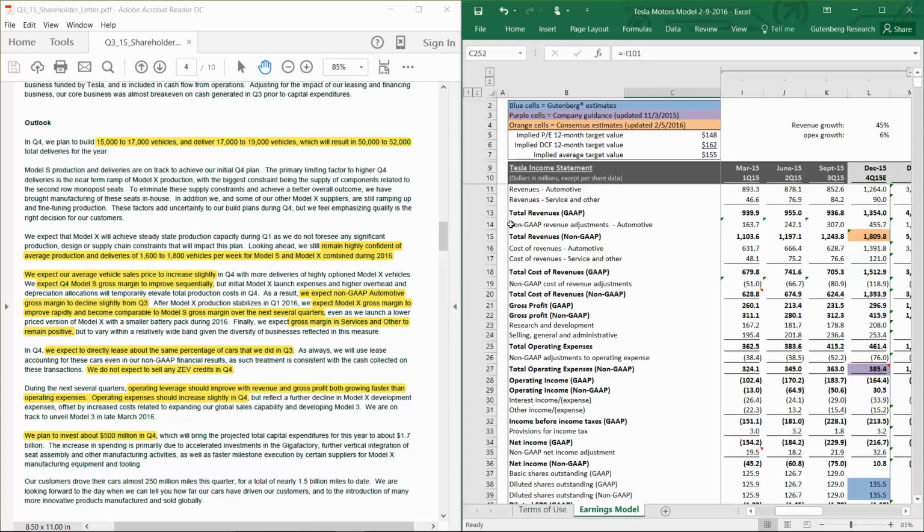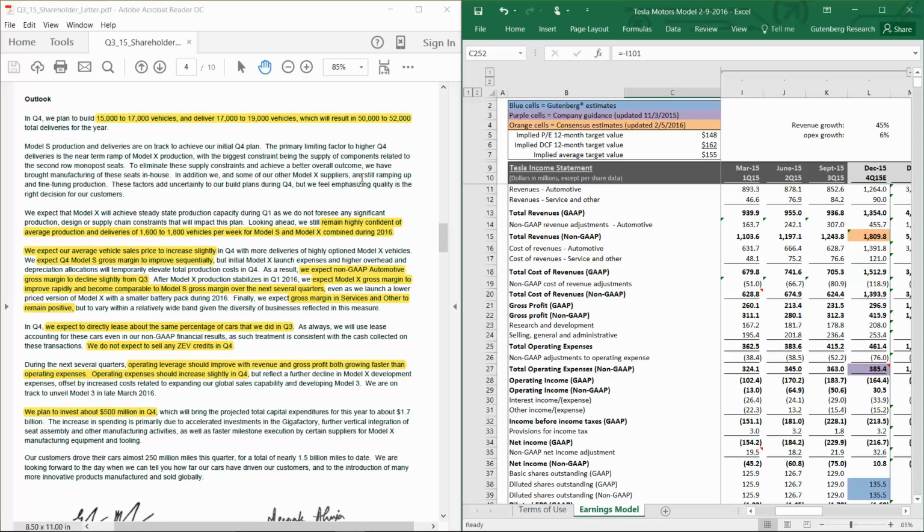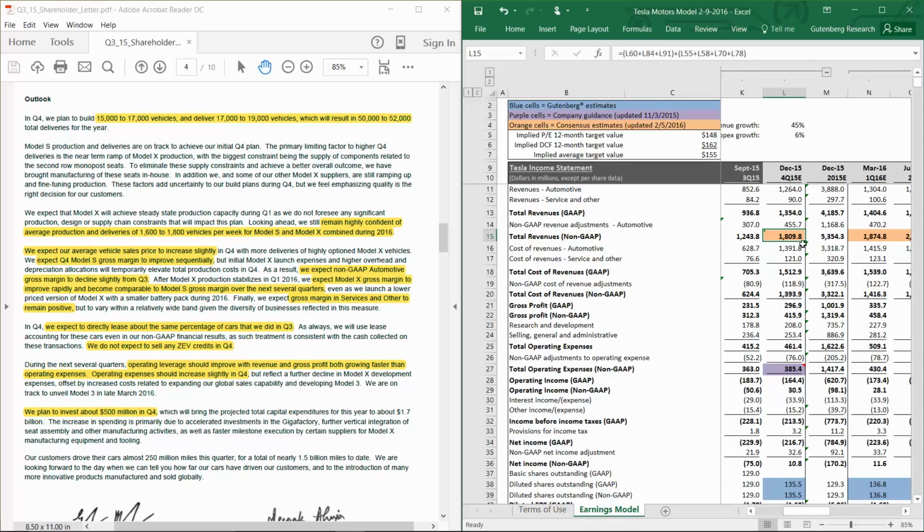Alright, so let's take a look at the guidance that management gave us. There's a number of different things here, lots of puts and takes, particularly on the revenue line. So you can see right here in our model that for the next quarter, we have revenue currently in line with consensus estimates of $1.81 billion.